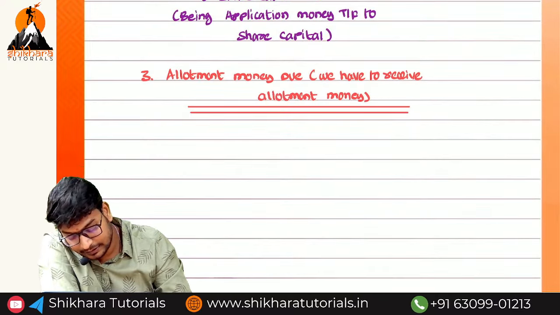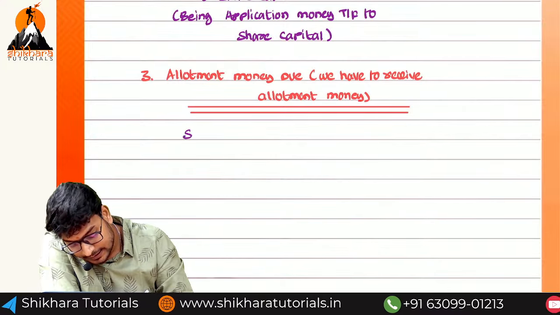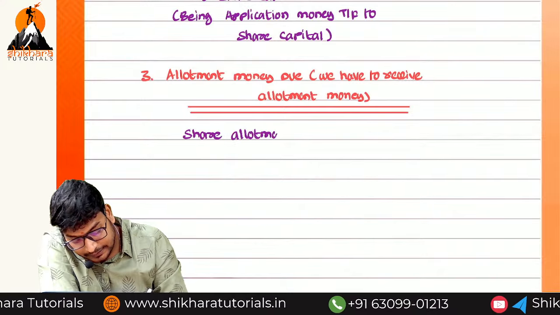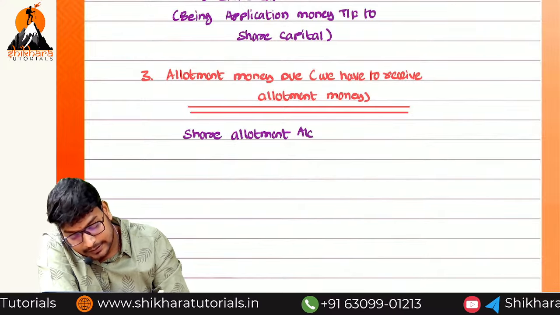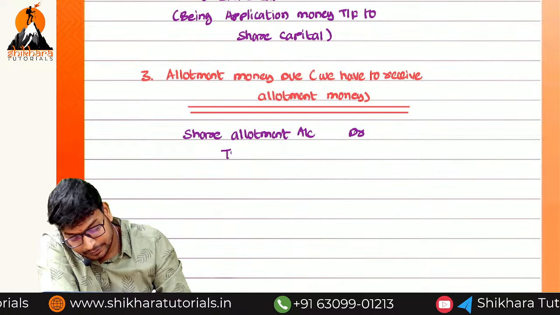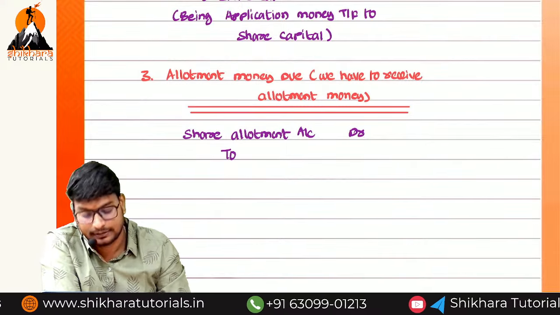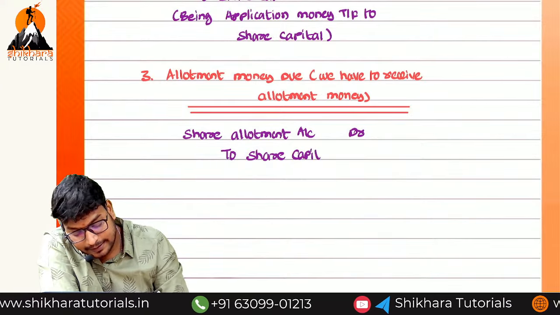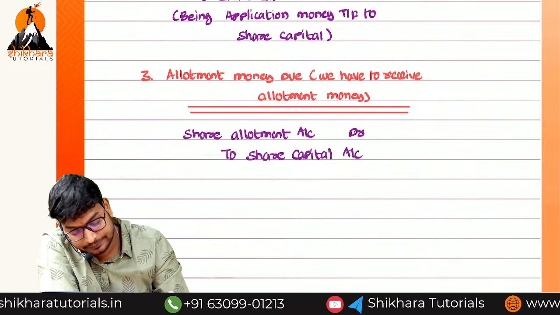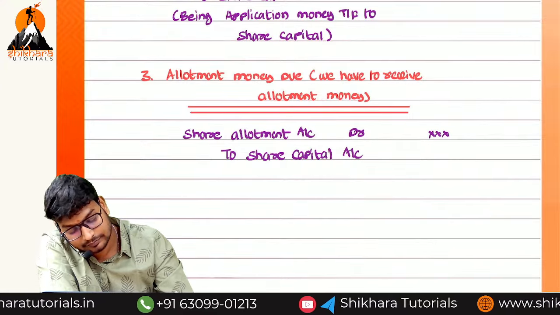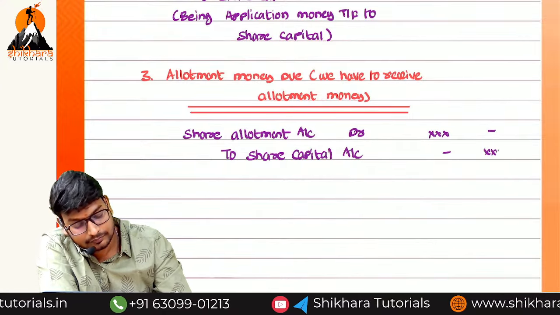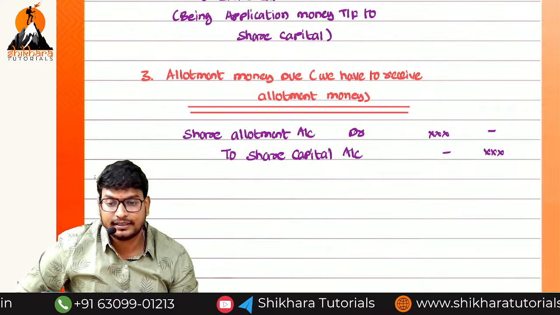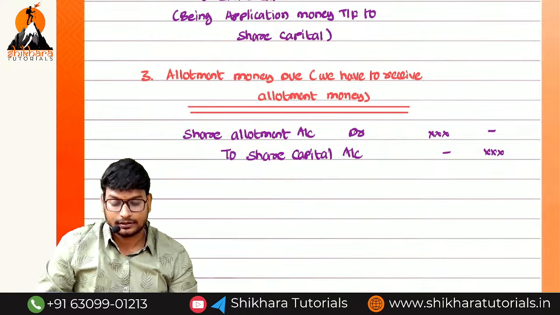So what can we write? Share allotment account debit to, what we need to receive? Capital. So to share capital account. To share capital account. I think you understand this one. Okay now, next one.